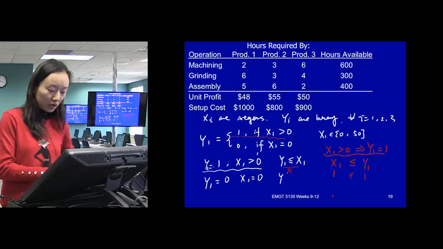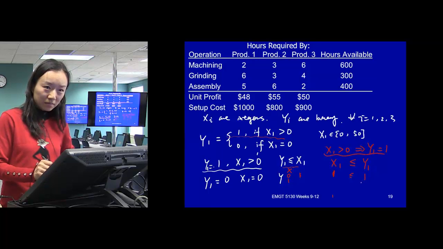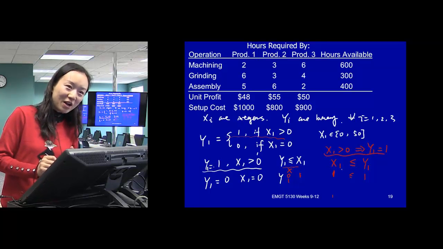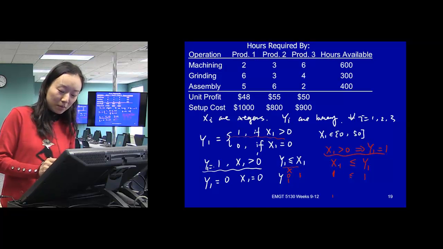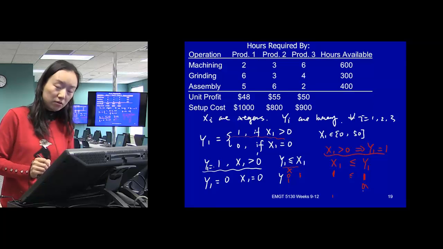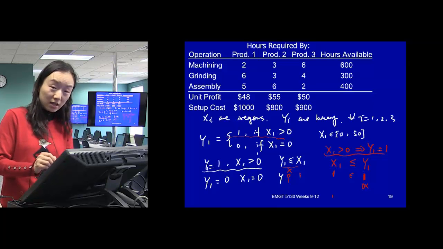We tried this one, it didn't work. When x is greater than 0, when it is 1, y can be 0 or 1. Not what we wanted. But if we try it this way, less than or equal to, when x1 is greater than 0, which means if it's a binary it will be 1, we will force y to be 1. Did this part make sense now? Just think, if x1 is binary, this is 1. Using less than or equal to, 1 should be less than or equal to a value that can only be 1, right? Y cannot be 0. So that achieved what we want here.